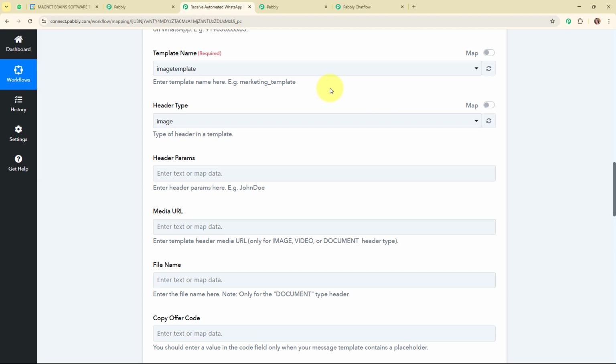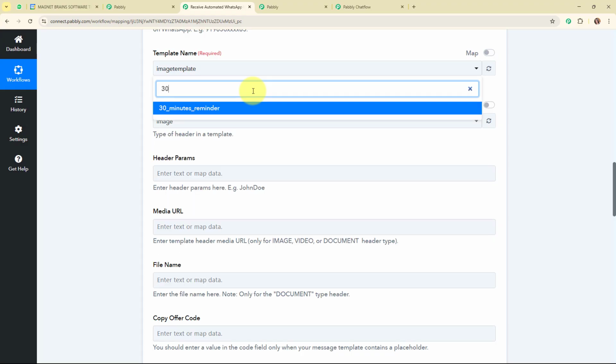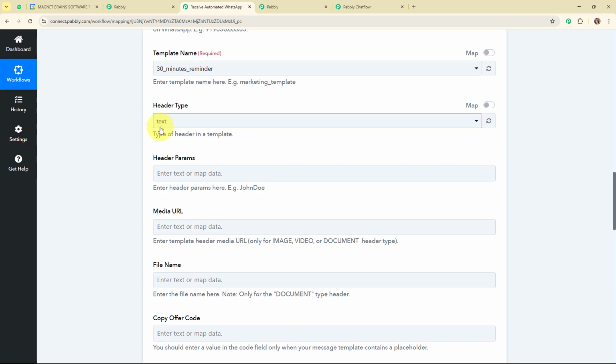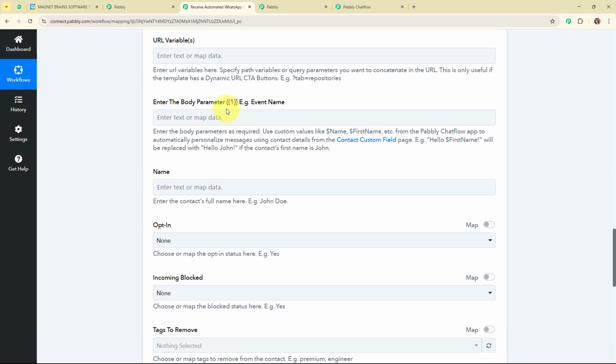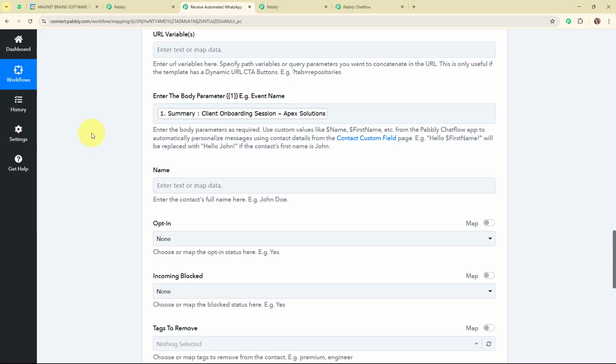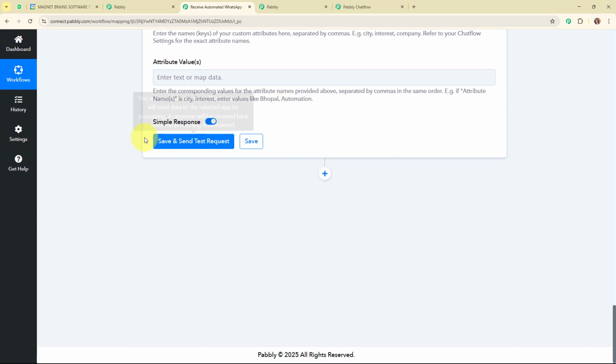Alright, so I've successfully added the number, and here for the template I'm going to search for the 30 minutes before reminder template. So this is the template that I've already created, so I'm going to select that. And again here you can see that the header type has already been updated. Moving forward, for the parameter, that means the variable value, I'm going to map the event name over here. Moving forward, again I'm not going to select any of the values, and then I'm going to click on Save and Send Test Request.